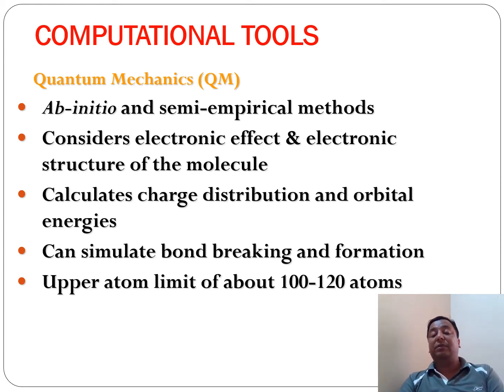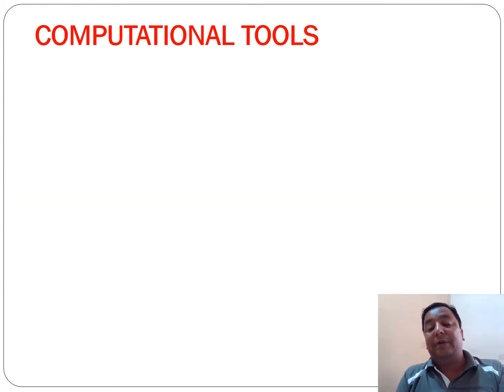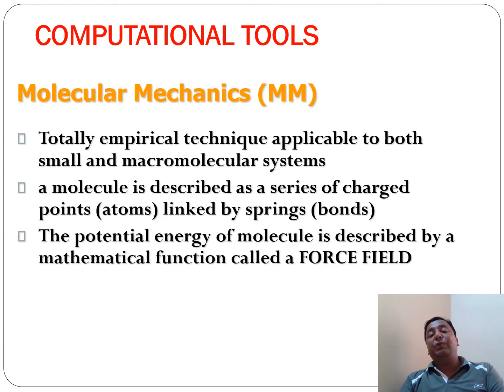The upper limit for these methods is systems or molecules with fewer than 100 or 120 atoms.